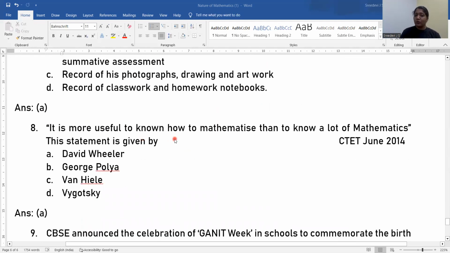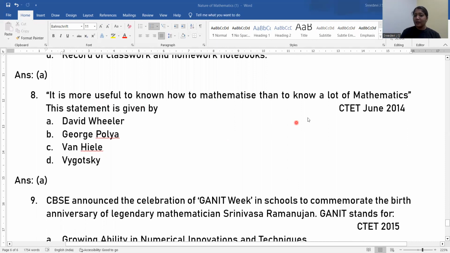Then question number 8. It is more useful to know how to mathematize than to know a lot of mathematics. Who gave this statement? This statement was given by David Wheeler. Four options are given: David Wheeler, George Polya, Van Hiele, Vygotsky. So here the answer is option A. I have given some statements like these in the previous video, with definitions, and I hope you remember.